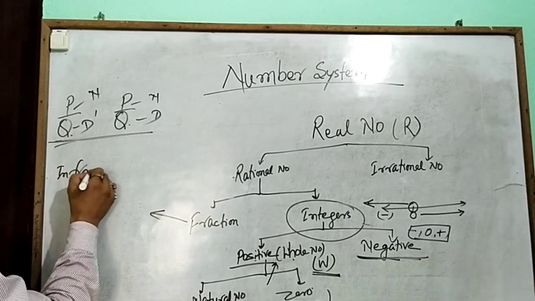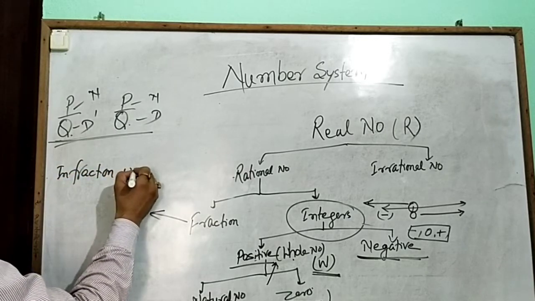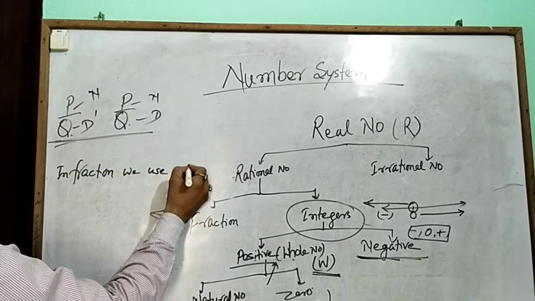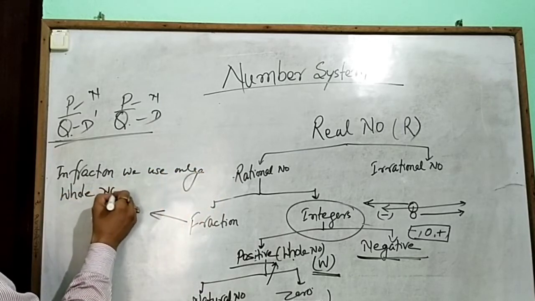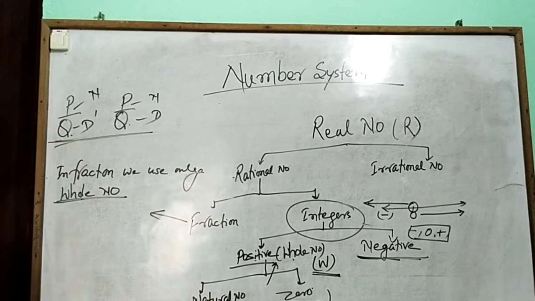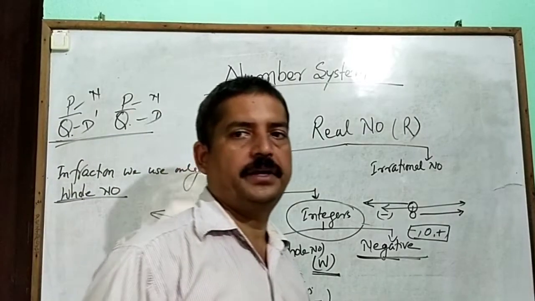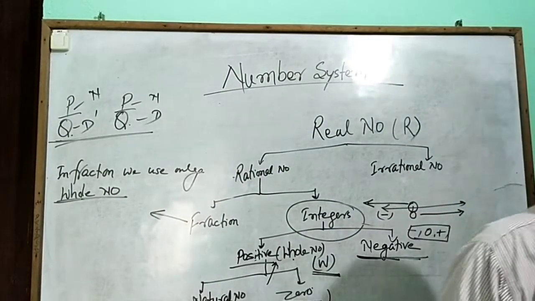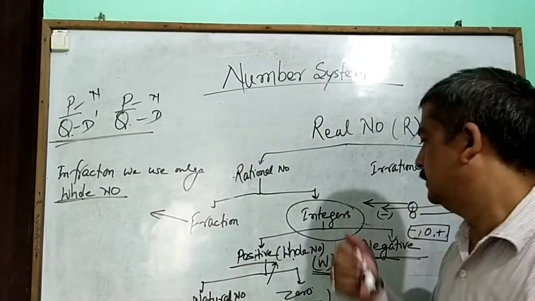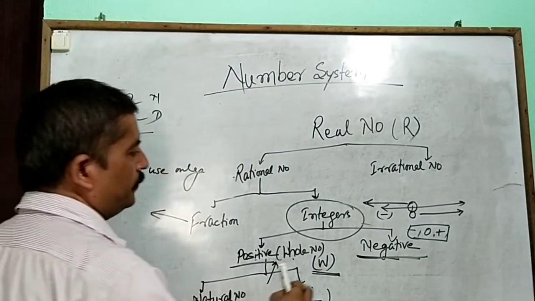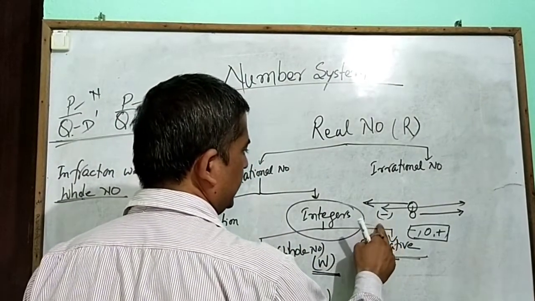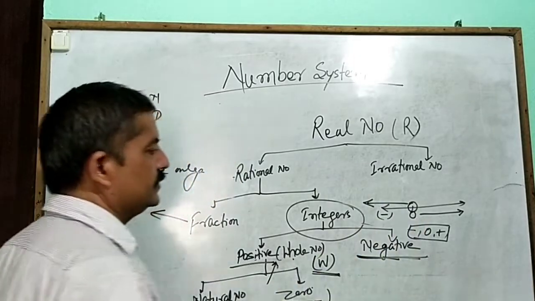In a fraction, we use only whole numbers as the numerator and the denominator. We also know that an integer is a combination of positive, negative and 0.